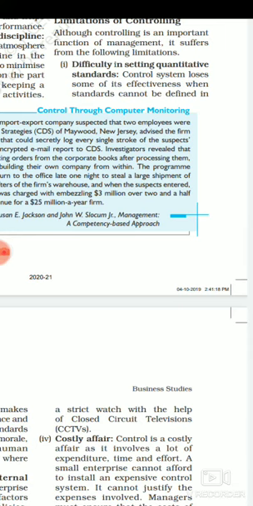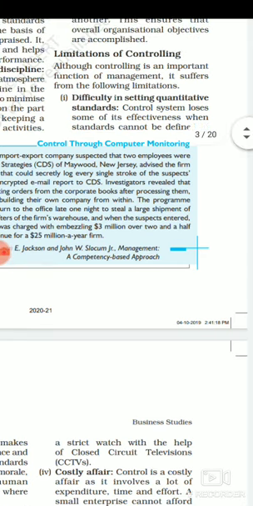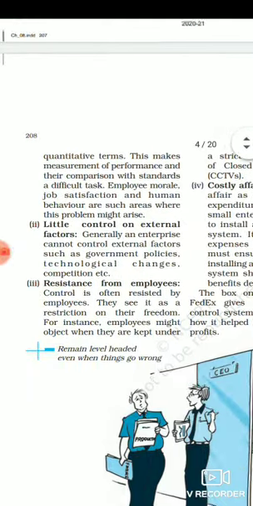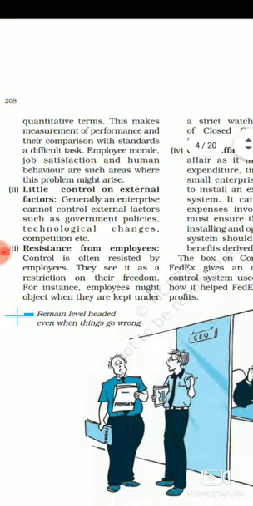We know that we have decided in the planning function that per day we will produce 1000 units, so this is a quantitative standard. But there are certain organizations which do not have a quantitative standard, which have a qualitative standard, and they find it difficult to have a quantitative standard. So whenever a unit is qualitative in nature, it is difficult for a manager to control it. Next is little control on external factors.